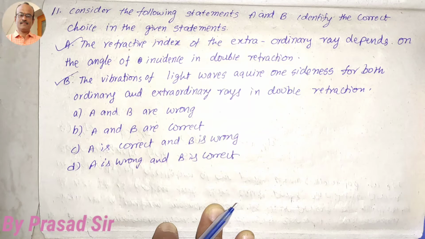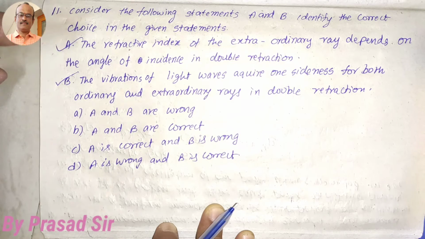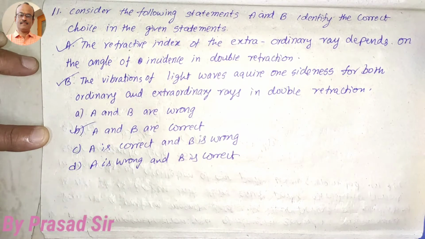So that means ordinary rays and extraordinary rays. In option A, the refractive index of the extraordinary ray depends on angle of incidence in double refraction. That is correct. And the vibrations for ordinary rays are perpendicular, and for extraordinary rays the vibrations are not perpendicular, but the statement that the vibrations of light waves require one-sidedness for both ordinary and extraordinary rays in double refraction is correct. So A and B are correct. So the option is B.